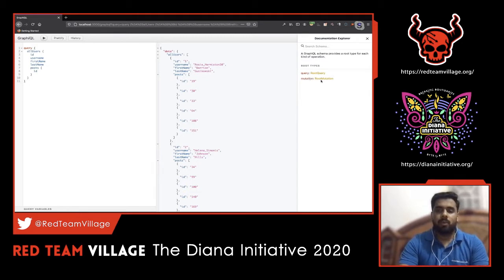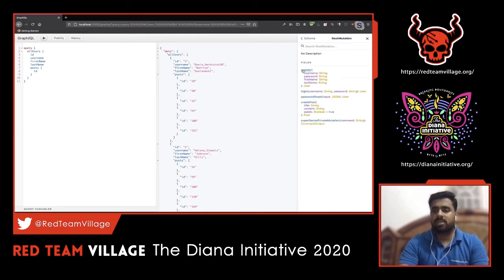And moving on to the mutation. So mutation, again, they have multiple mutations here. Register is a particular endpoint, and these are the parameters which it requires. With a REST API, we can think of this as a POST request, and the login request can obviously be a POST request, then password reset, create post. So there are around 5 mutations here.